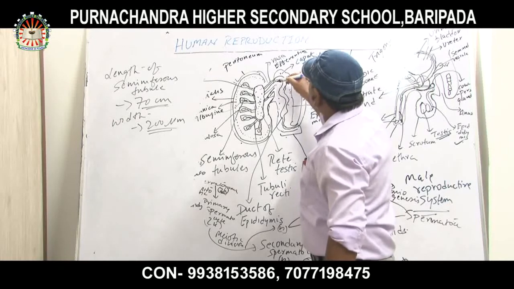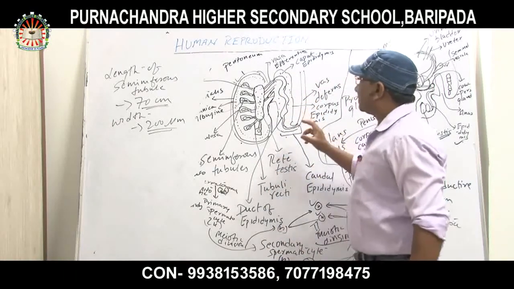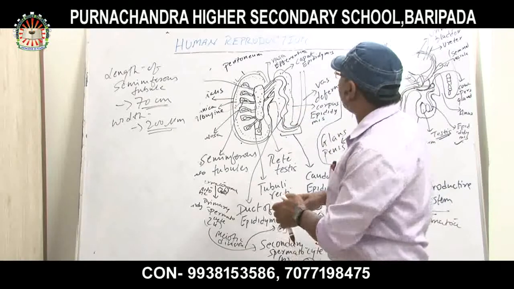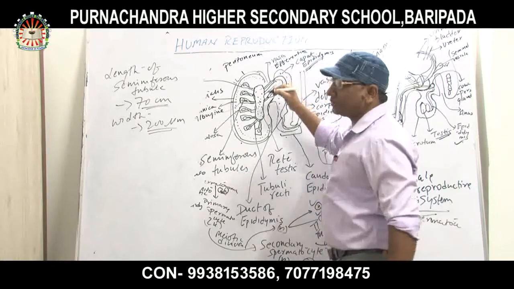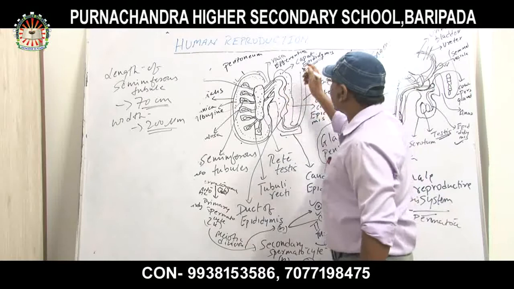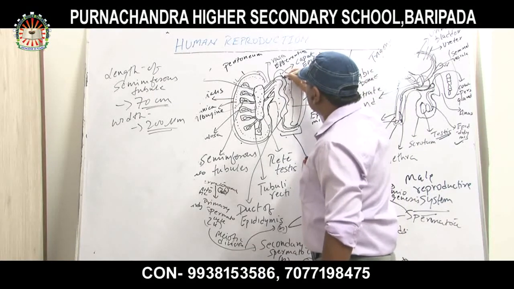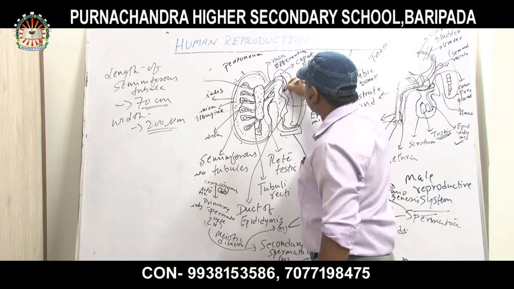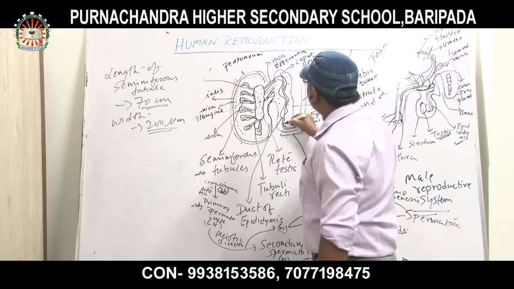From which part of the epididymis do the sperms get collected? At the upper part. That is the caput epididymis. So the caput epididymis receives the sperms via the vasa efferentia. Then after that, it goes to the chamber called the epididymal duct.